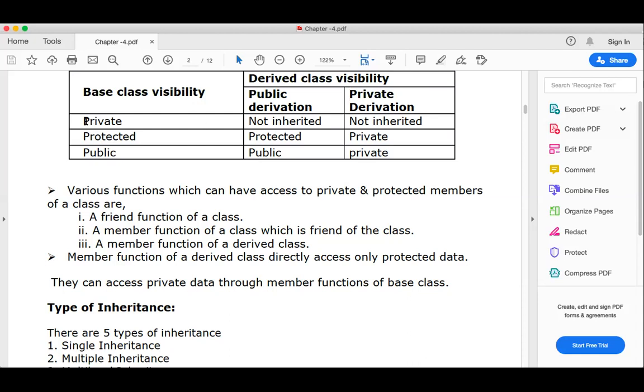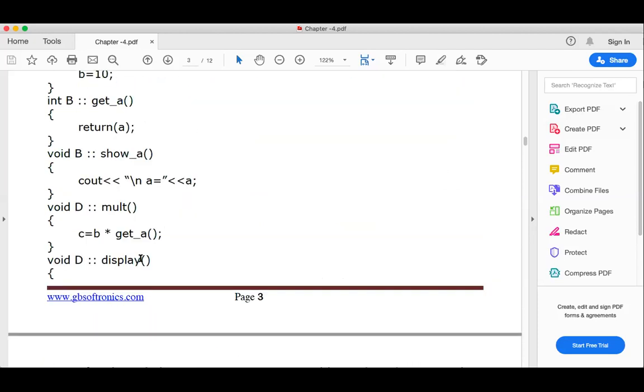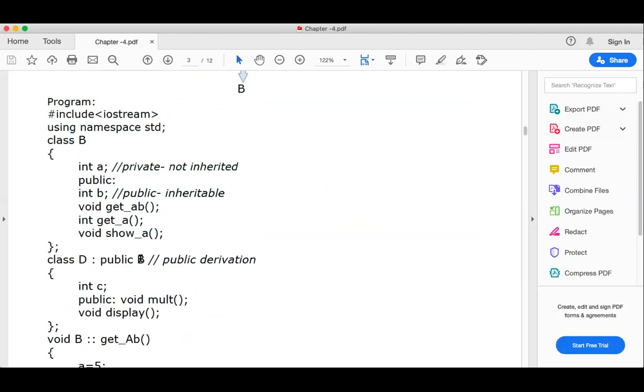In case of private inheritance, generally there is no use of private inheritance, but still it is there. If you are using private B, it means that here the private is not inherited, public is inherited, but that public field becomes private in your class D. Public field becomes the private in your derived class.